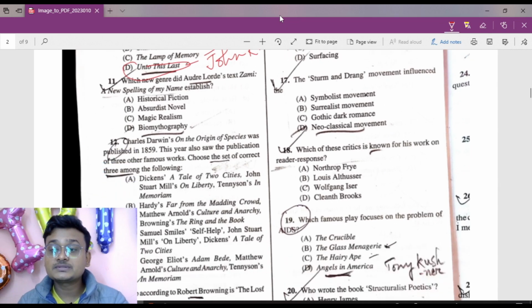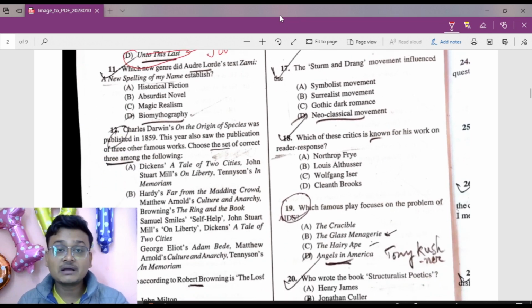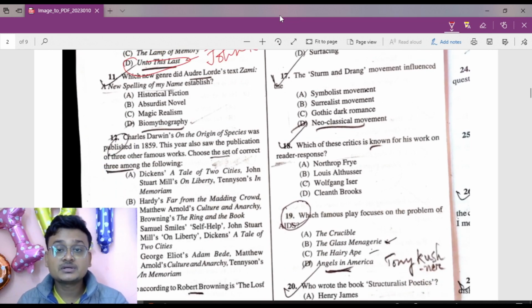Now move to question number 11. Which new genre did Audre Lorde's text Zami: A New Spelling of My Name establish? Historical fiction, absurdist novel, magic realism, biomythography. That is biomythography. So option D is the right answer here.